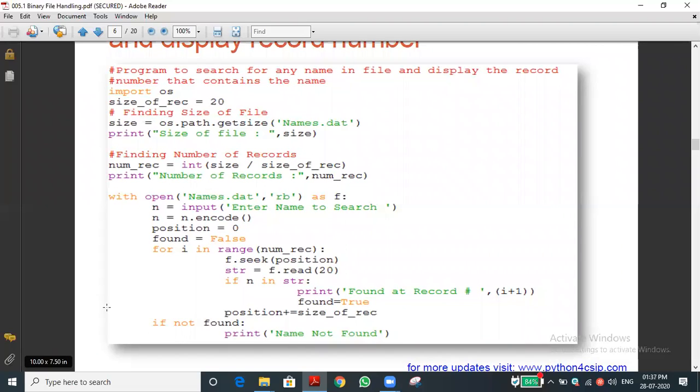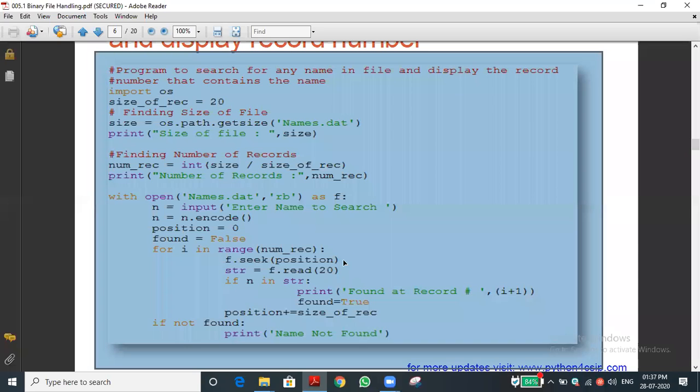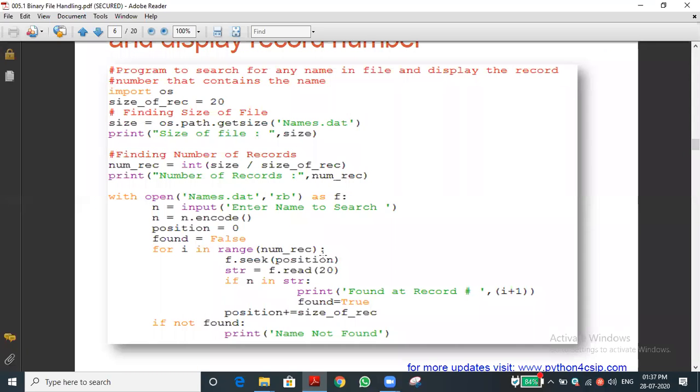Now you can see f dot seek of position. What is the position value? It is 0. Now we are keeping the pointer in the 0th position. By default it will open in the 0th position. After the loop we want to keep it in the position. Let me check it.